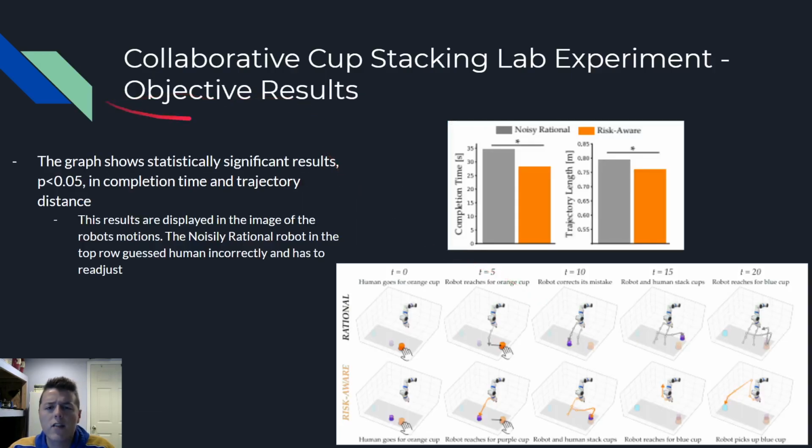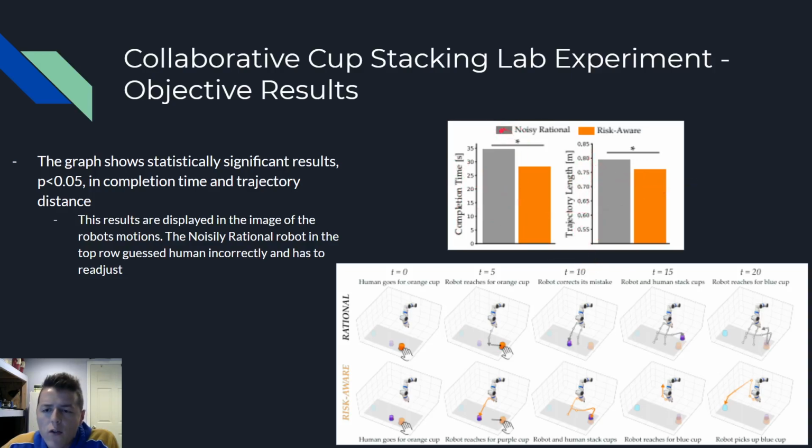So here are the objective results first. First of all, I want to say these were statistically significant results at p less than 0.05. And I think a better way to explain this is just to talk about these graphs. So let's take a look at this first. Lower is better for both of these: completion time and trajectory length. We'll talk about that more in a second.